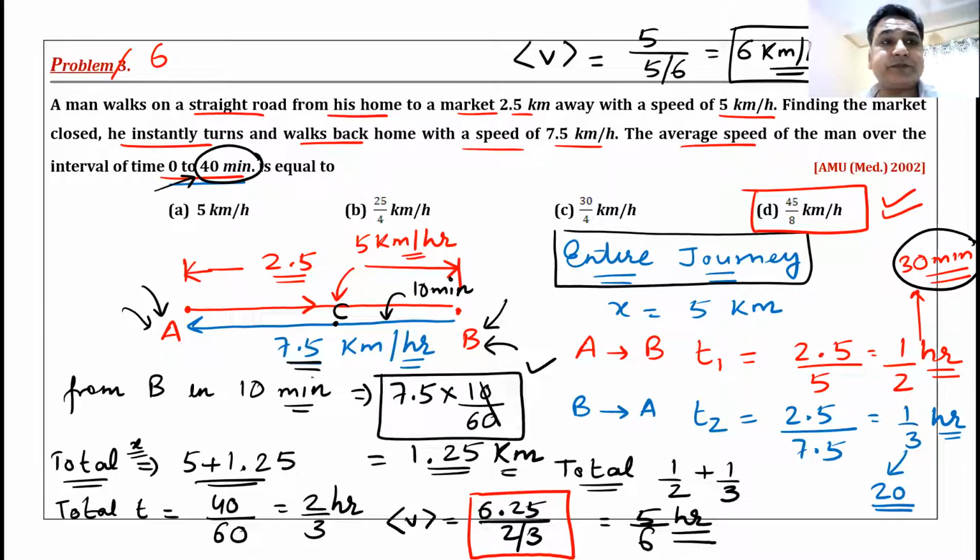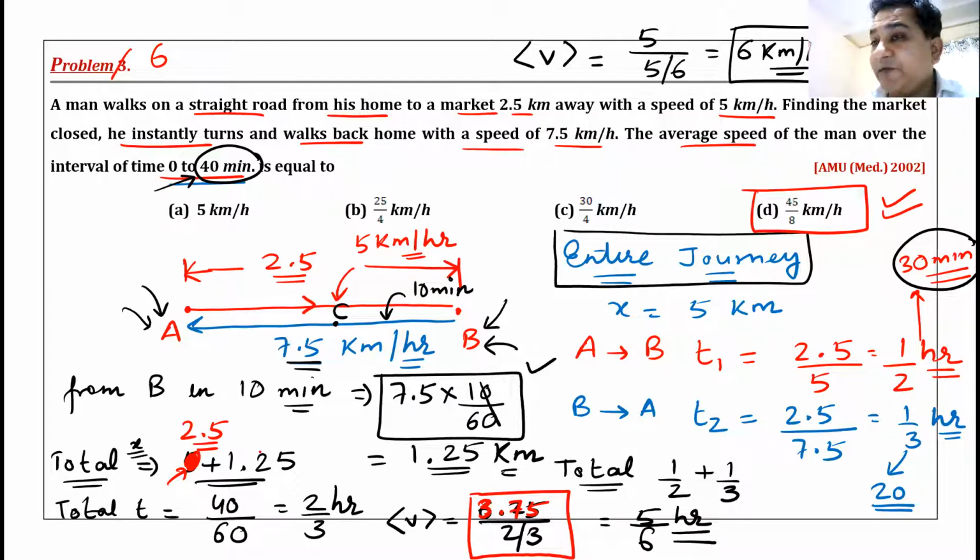Just check it. Oh, sorry. Yeah, I've written here 5. It should be 2.5. From A to B, the distance is 2.5. I've written it wrongly. Sorry, beta. So it should be 3.75. Mistake from my part. I have taken the total distance here as 5. It was 2.5. Do you understand the mistake I made?